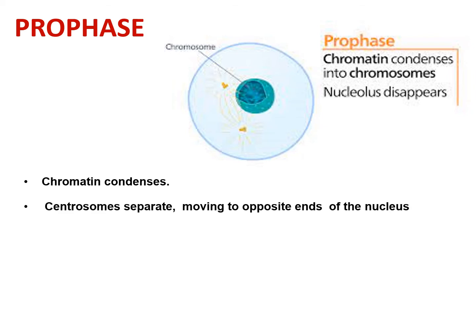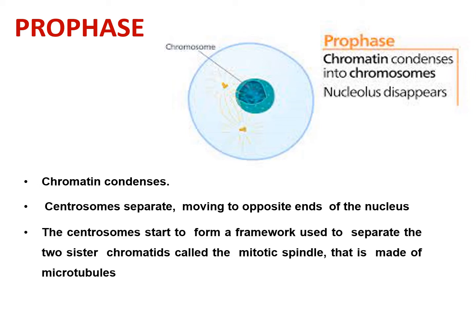The centrosomes separate and move to the opposite ends of the nucleus. The centrosomes start to form a framework which is then used to separate the two sister chromatids, called the mitotic spindle, which is made up of microtubules, and